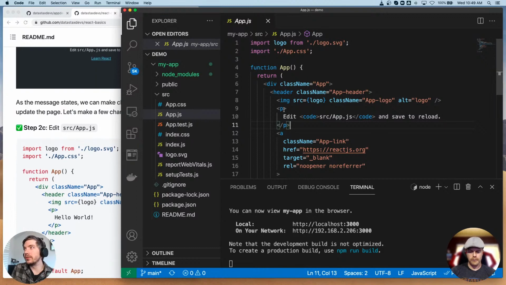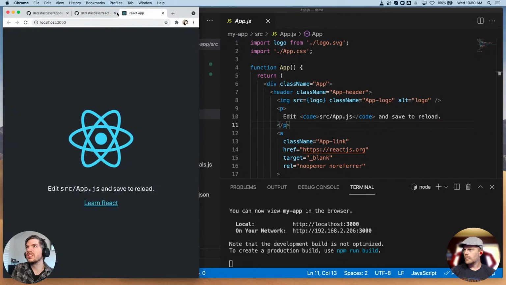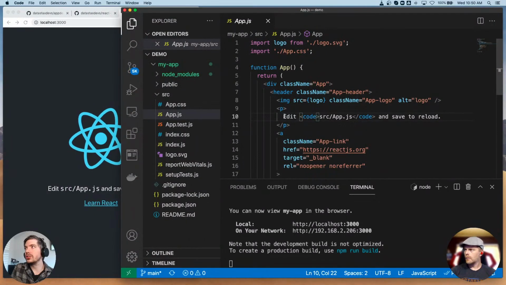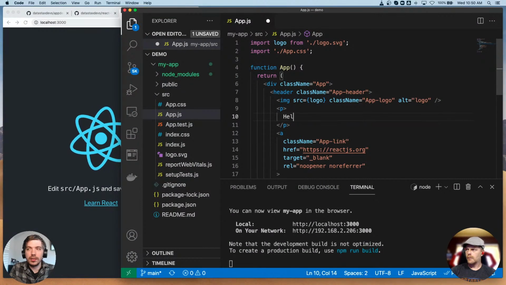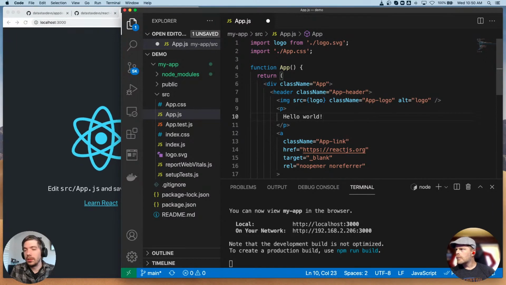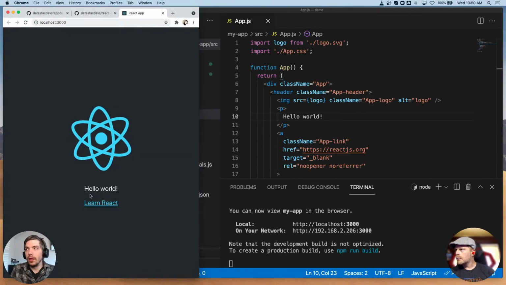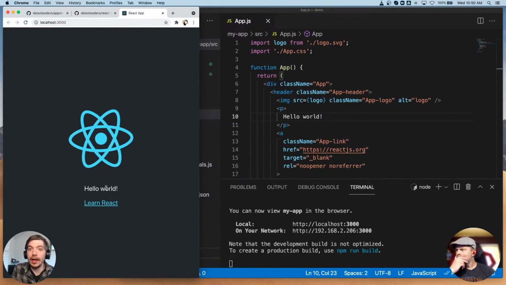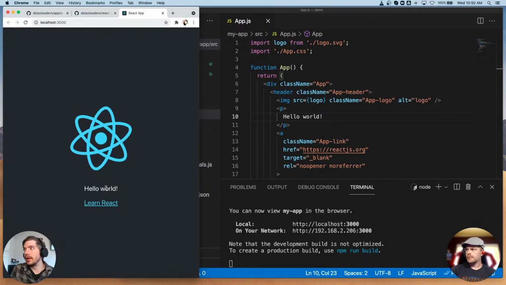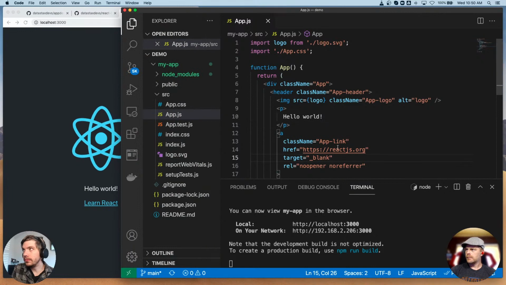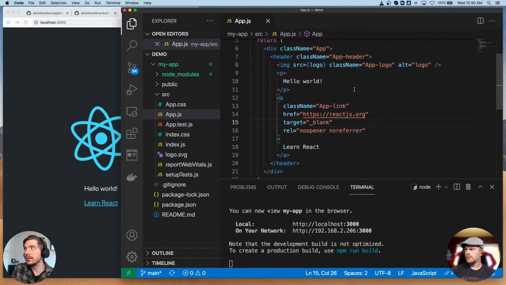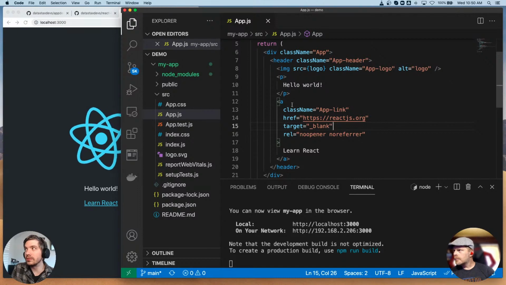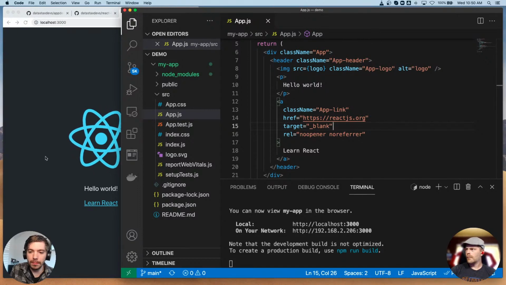So I can actually change this content right away. Okay, so if I change this text, right? I just say hello world, and I save it, it automatically refreshes the page and updates the content. So this is super useful to develop and see your changes live, right? There's no compiling, there's no build process. It's called hot reload. And so I can make any changes I want to this page using this app.js file, and I'll see it immediately on the left.